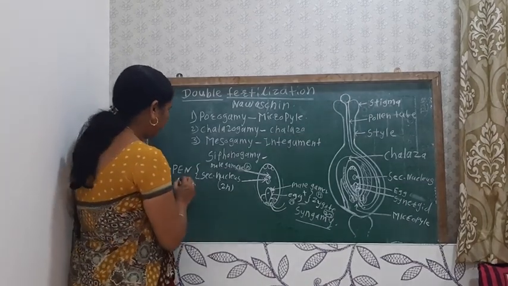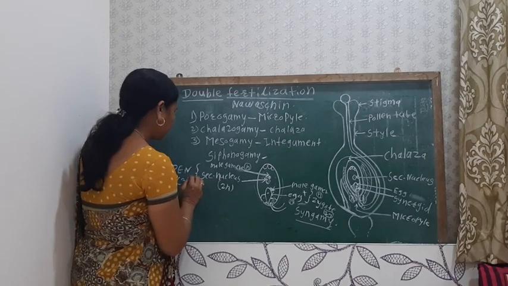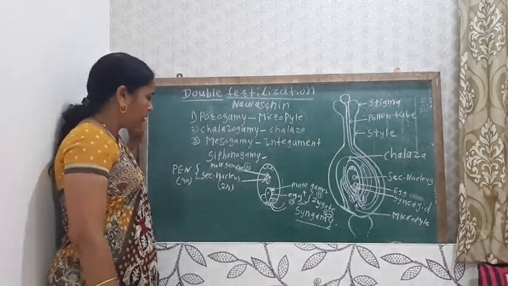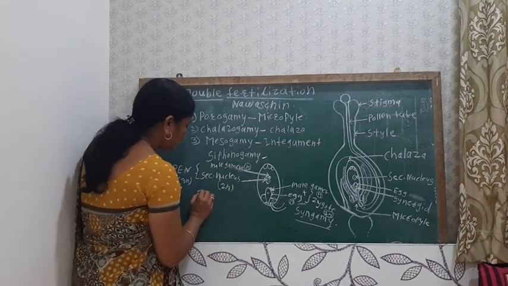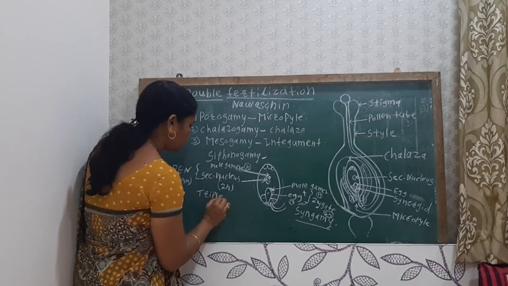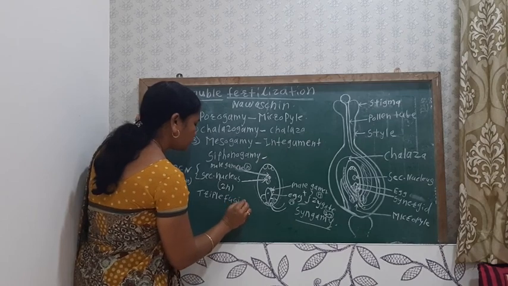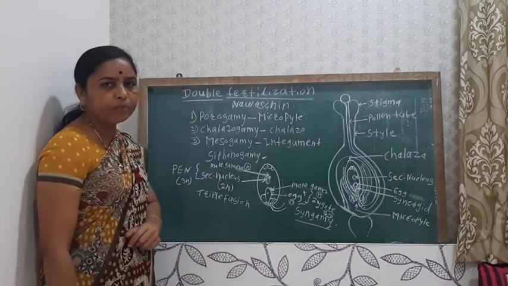This PEN is triploid. The primary endospermic nucleus is a triploid PEN, and this process is known as triple fusion.